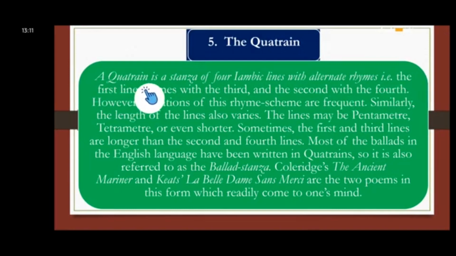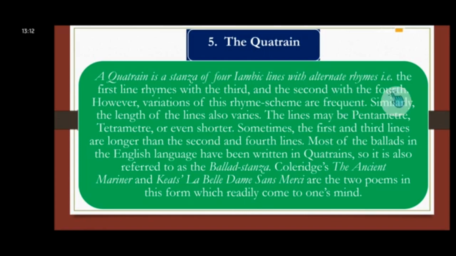A quatrain is a stanza of 4 iambic lines. So how many lines will be there? There will be 4 lines. And these 4 lines will rhyme alternately, like line 1 will rhyme with line 3, and line 2 will rhyme with line number 4.